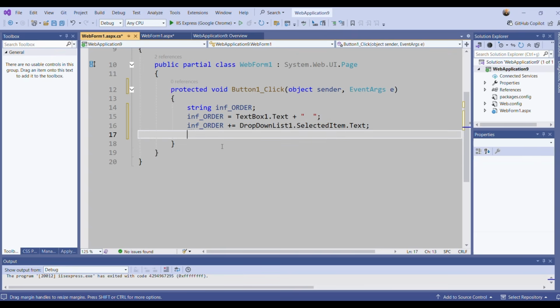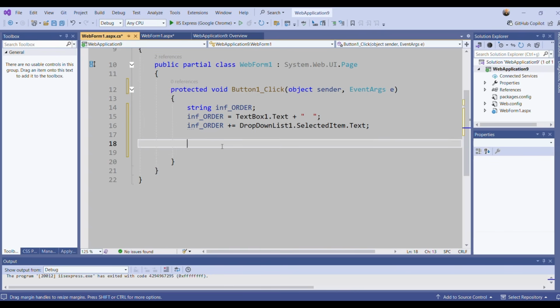Okay, and actually here, yes, I will do that. And here, let me show you the alternative way. If you don't want to use the assignment operator, what can be your alternative? The alternative can be concatenation.